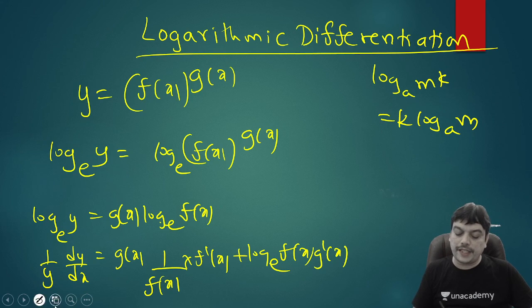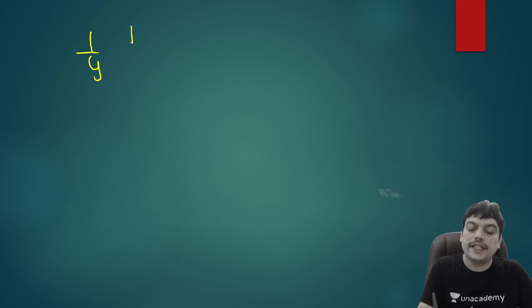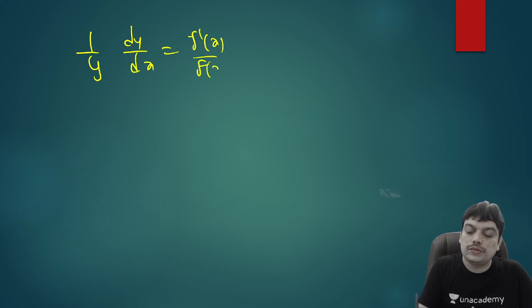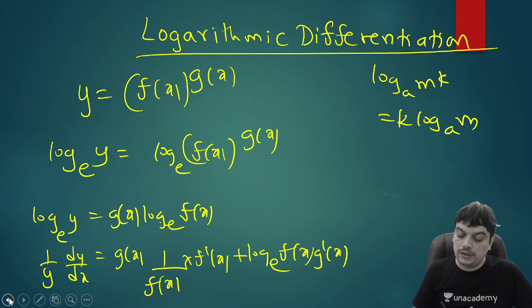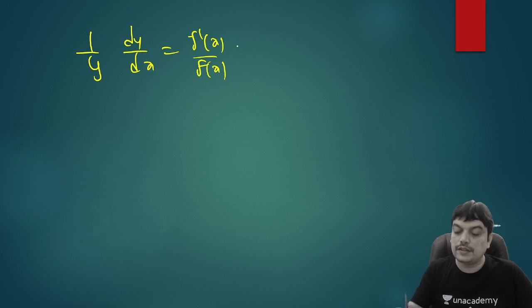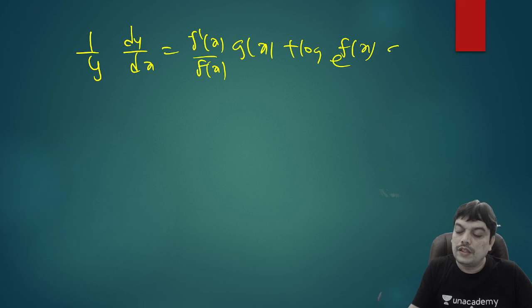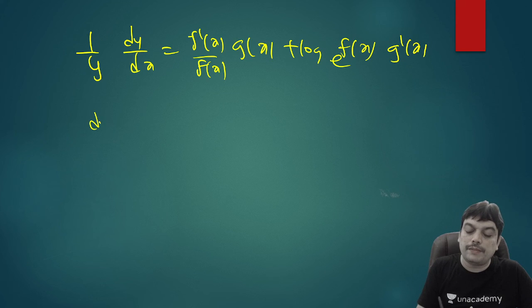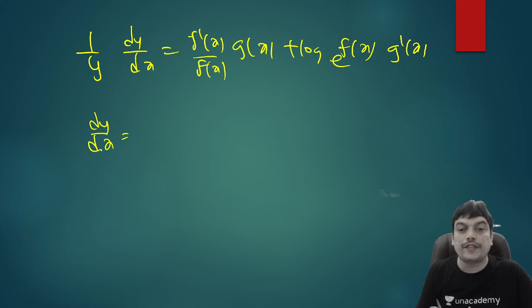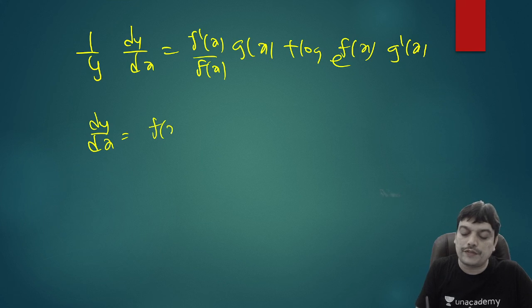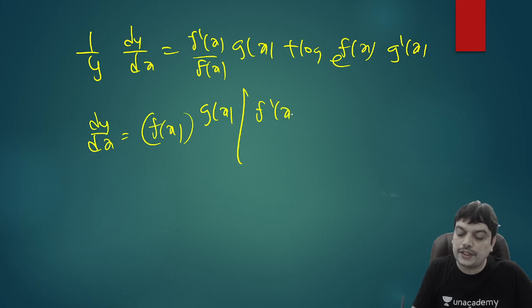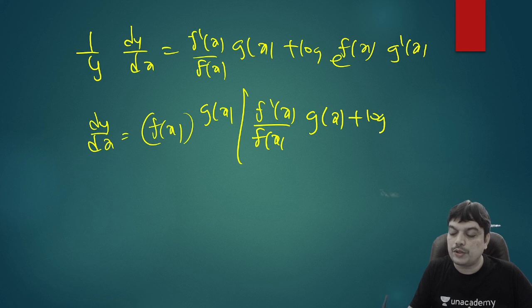So this has given us 1 by y dy by dx equal to f dash x by f of x into g of x plus log f of x into g dash x. So if you want dy by dx, you can multiply y on the other side and replace y with f of x power g of x. So y will be f of x power g of x. You can write that into the rest of the term inside, f dash x by f of x into g of x plus log f of x into g dash of x.